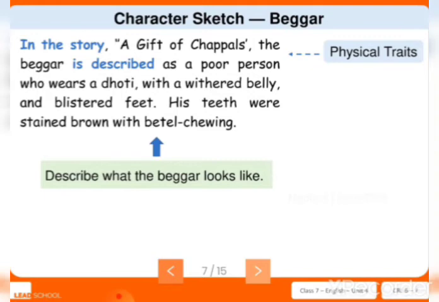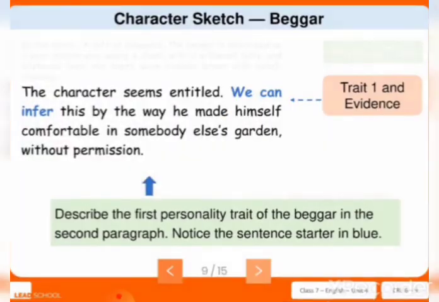Beetle means it's a leaf, a green leaf. For example, at a function, after eating biryani, you can chew it in your mouth. That is known as beetle. So this described the look of the beggar, which is known as the physical traits. This is a paragraph which we have maintained for the character's physical traits. Then it follows with the evidence.